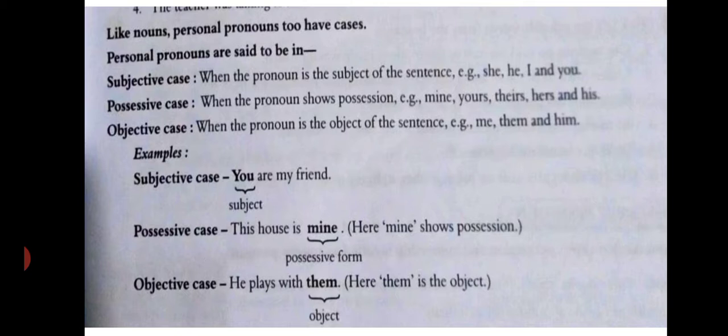The case of a pronoun tells us about the position of that pronoun in a sentence. In English, there are three positions or cases of personal pronouns. First is the subjective case, second is the possessive case and third is the objective case. In subjective case, when pronoun is used as a subject of a verb in a sentence, it is said to be in the subjective case. It comes before the verb in the sentence.